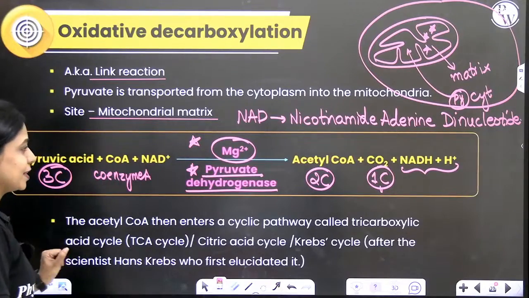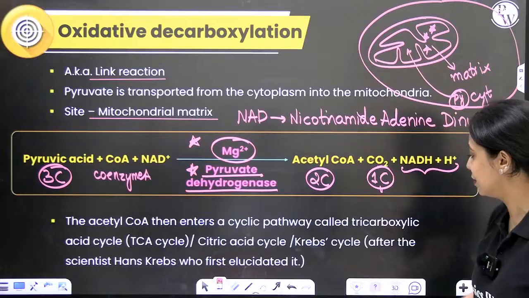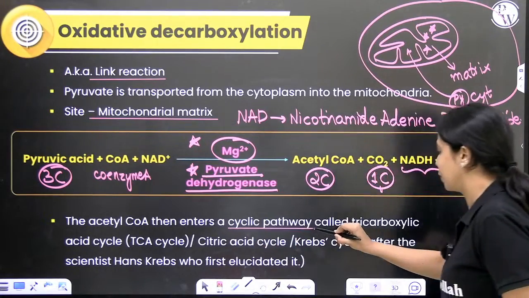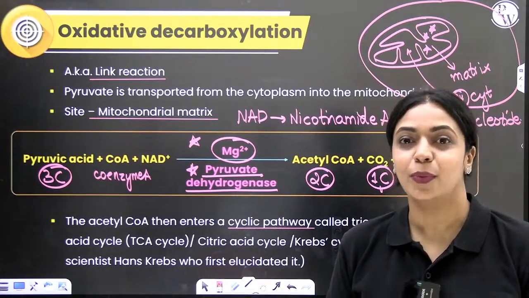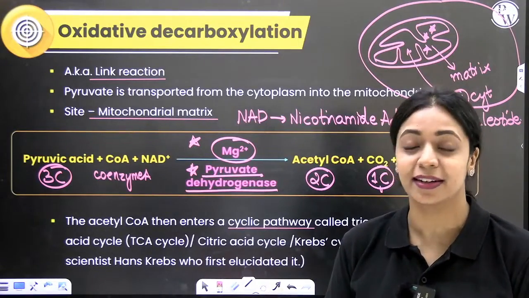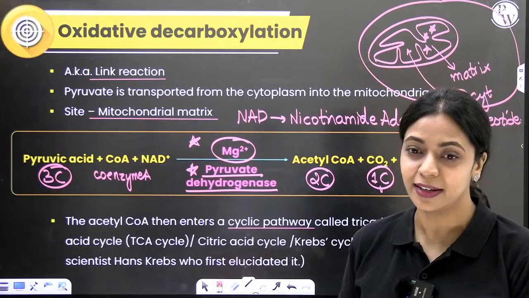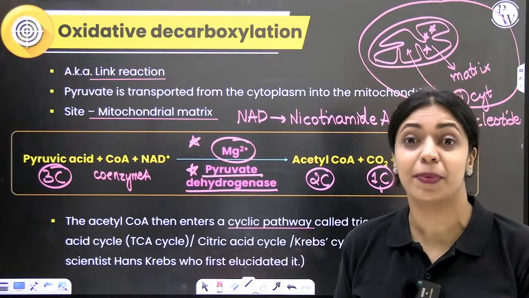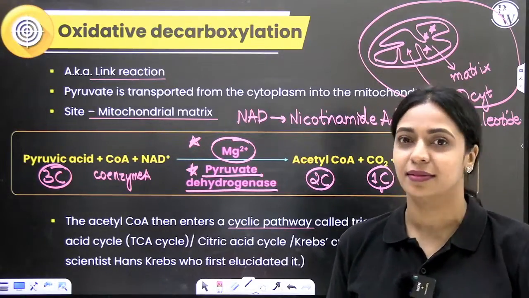Next, what happens to acetyl-CoA? Now, this acetyl coenzyme A will enter your Krebs cycle. It is a cyclic pathway. That's why it's called Krebs cycle. Why do we call it Krebs? Just like we call Calvin cycle, the C3 cycle, Calvin cycle, because he's the one who elucidated it. Just like we call glycolytic pathway, EMP pathway, because those 3 people elucidated it. And we call this pathway Krebs cycle because it was a person called Hans Krebs who was the first to elucidate the pathway.